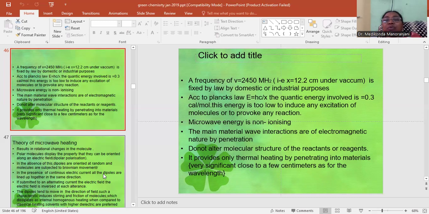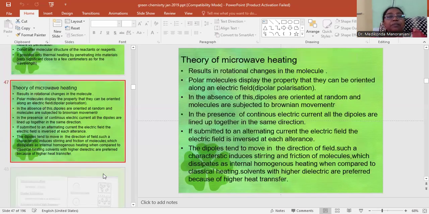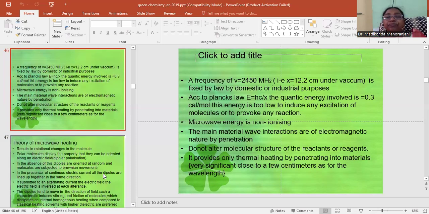The quantic energy involved is 0.3 kilocalories per mole. This energy is too low to induce any excitation of molecules or to provoke any reaction. Microwave energy is non-ionizing. The main material wave interactions are of electromagnetic nature by penetration. They do not alter the molecular structure of the reactants or reagents. It provides only thermal heating by penetrating into materials very significantly, close to a few centimeters as for the wavelength.